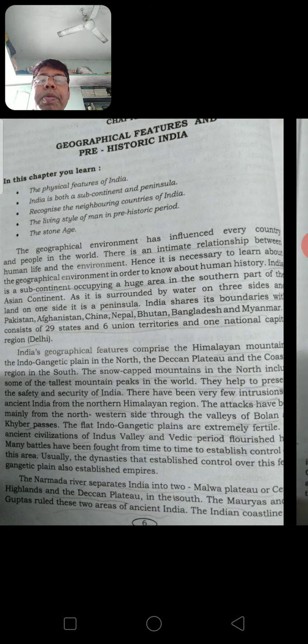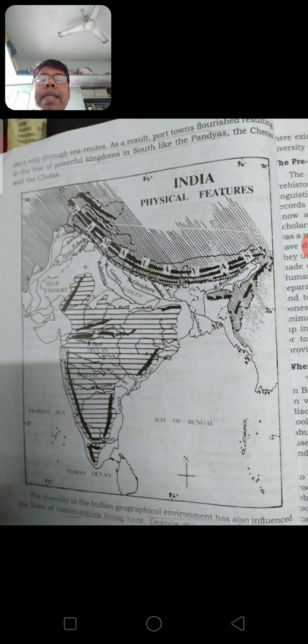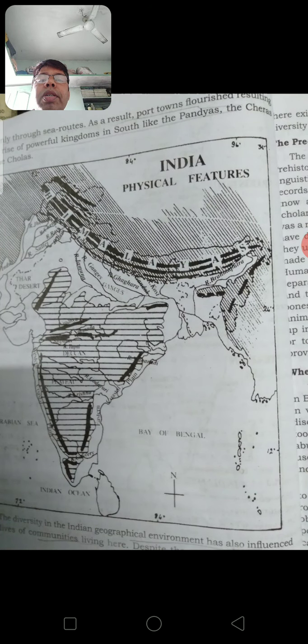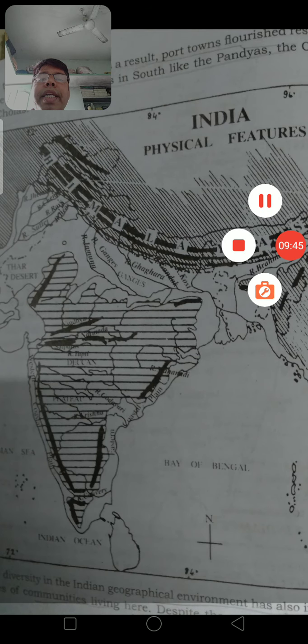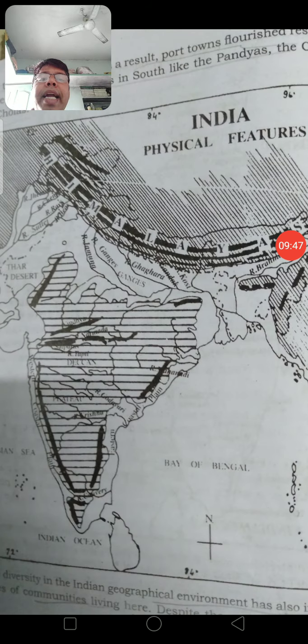Many battles took place among the various dynasties to capture this particular place. Fertile land always attracts the kings to capture it, and you know that 40% of India's population is located in this Gangetic area because it is very fertile.